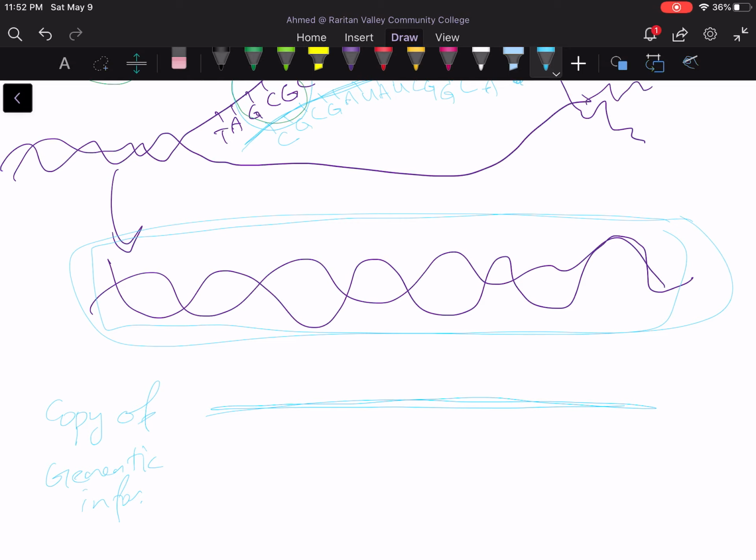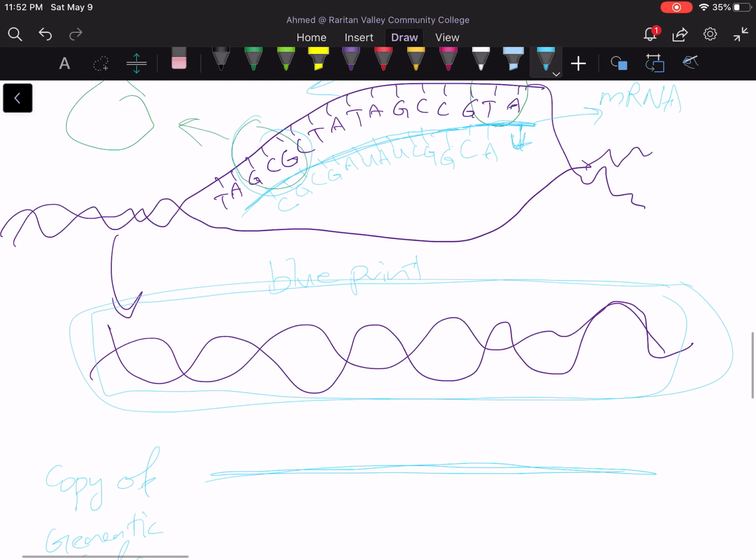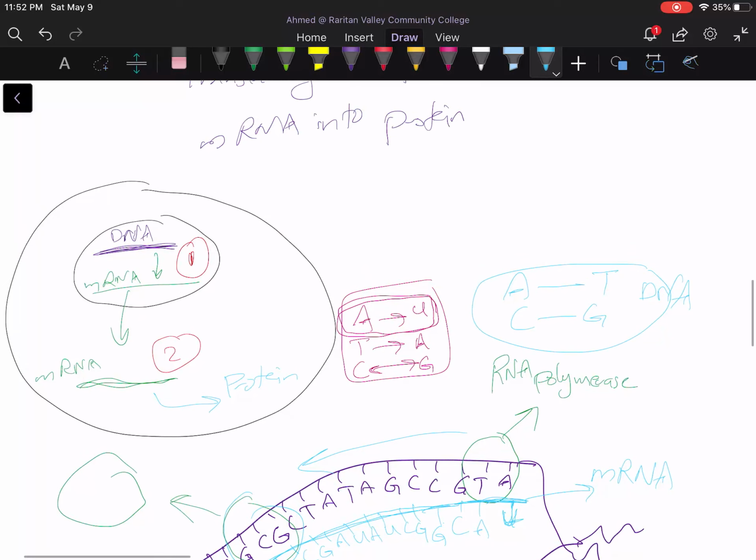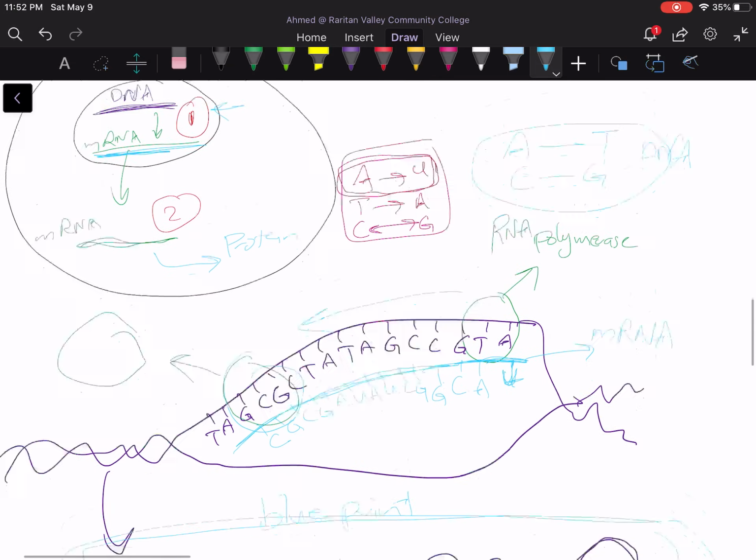Think of the DNA as the blueprint of anything, like a precious book that you can't take out of the library. However, the library would allow you to take a copy of it. So you'll take it to the machine and make some copies and take the copies to study them. But the original book would remain in the library. This is the same concept. The original instruction would remain in the nucleus, but the body is allowed to make a copy of these instructions and take them.